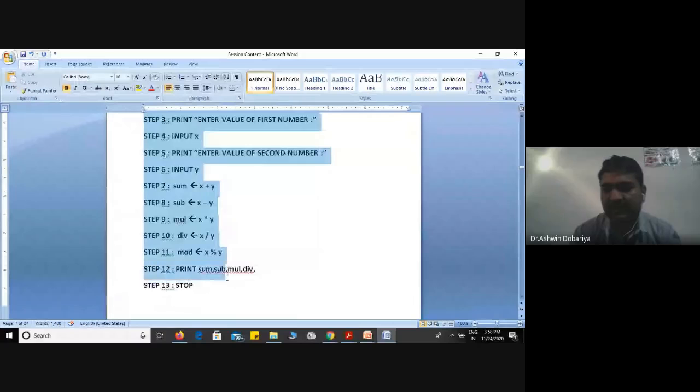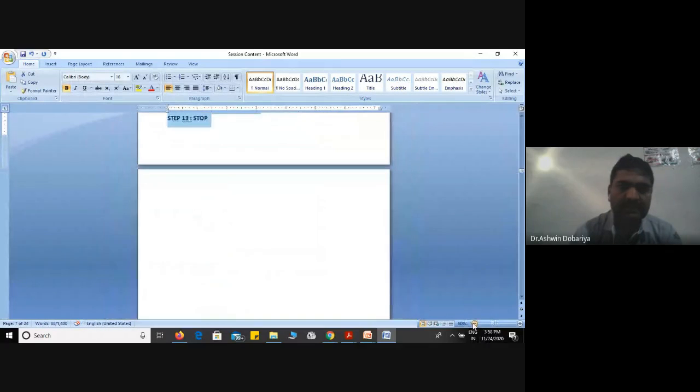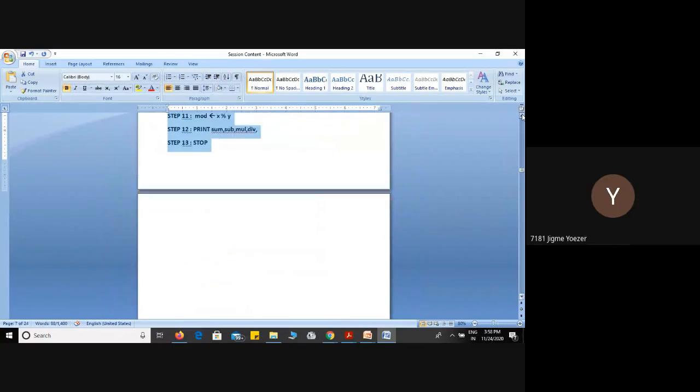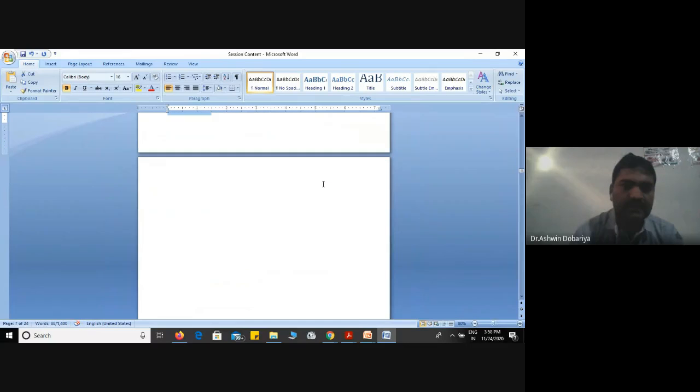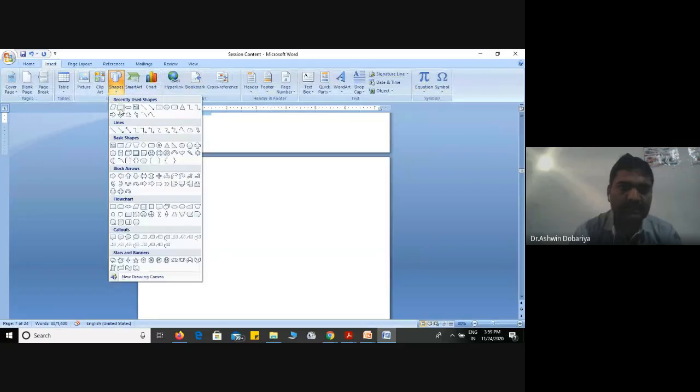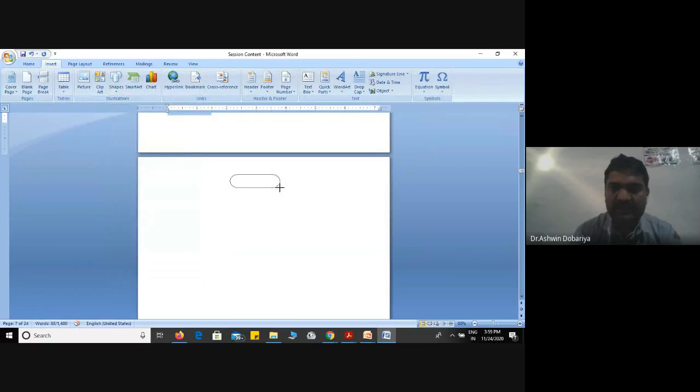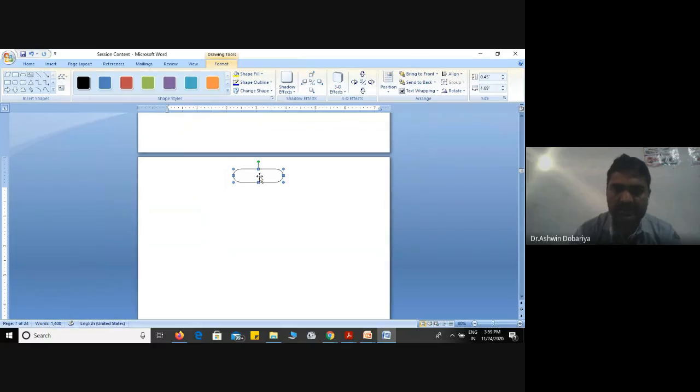The first is Start, right? Start means terminal symbol, terminator symbol. Yes, this is a terminator symbol. Those who have a laptop or a desktop, you can draw the flowcharts in Word. Start.